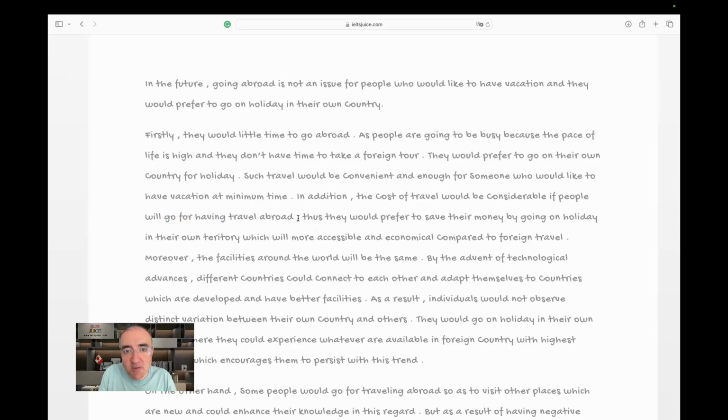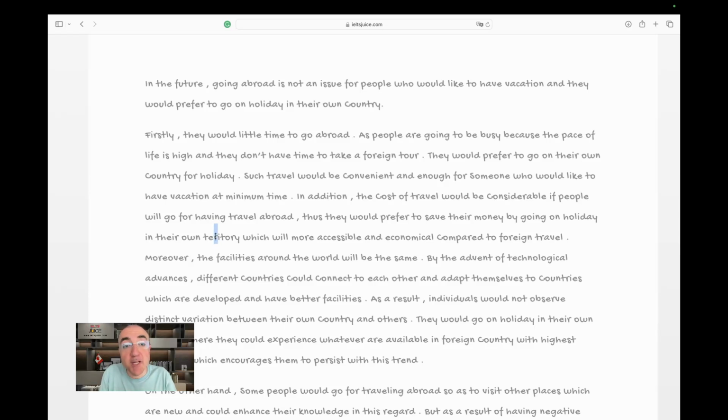Thus, they would, this is not correct punctuation. We need a semicolon before thus and a comma after it. Thus, they would prefer to save their money by going on holiday in their own territory. Double R, please.